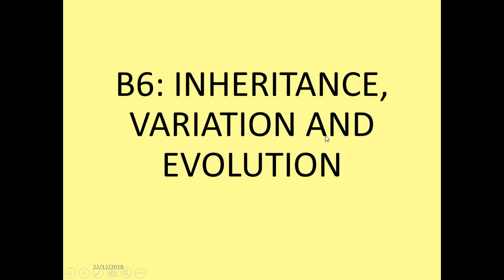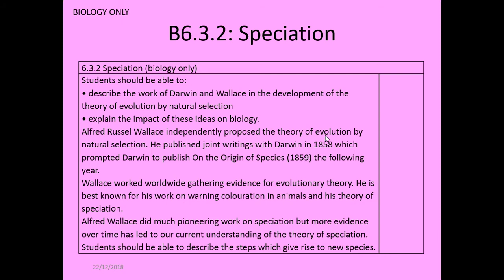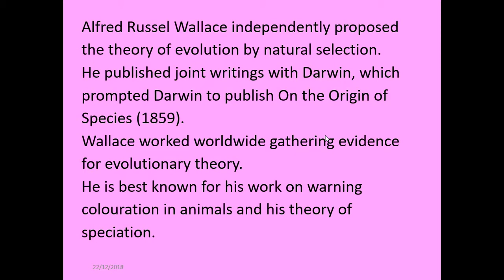This is a B6 video looking at inheritance, variation and evolution, and we're looking at some triple content, which is the theory of speciation. And before we get onto that, we need to talk about Alfred Russel Wallace. We can just remember him as Wallace.